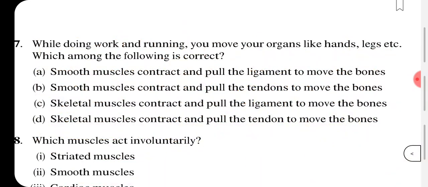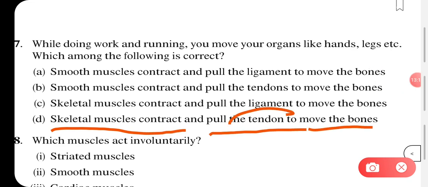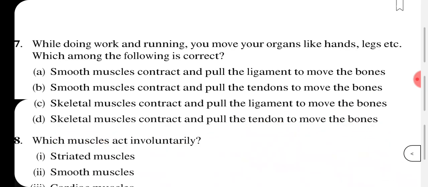In the fourth one it is given that skeletal muscles contract and they pull the tendon to move the bones. Yes, because it is the tendon which is connected to the bones, so the tendon will be pulled. If it is stretched too much, then what happens? It causes strain on your skeletal muscle, on that particular muscle which is connected to the bone, due to which the dislocation of the bone has taken place, fine.